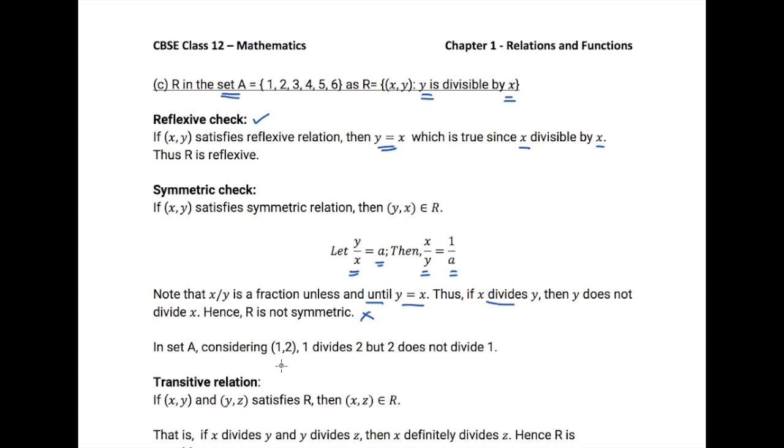To make things clearer, let us consider the subset 1, 2. Here 1 divides 2, but 2 cannot divide 1.